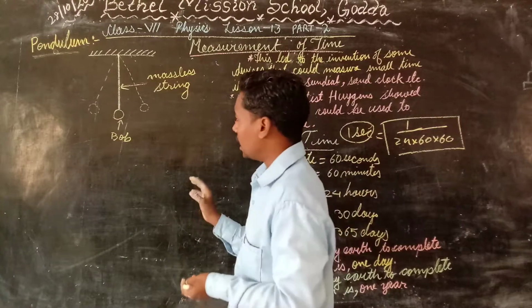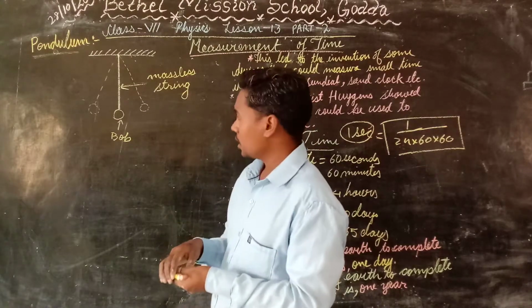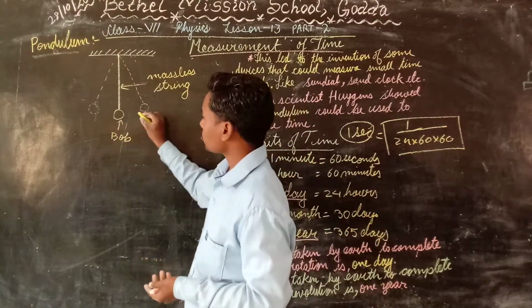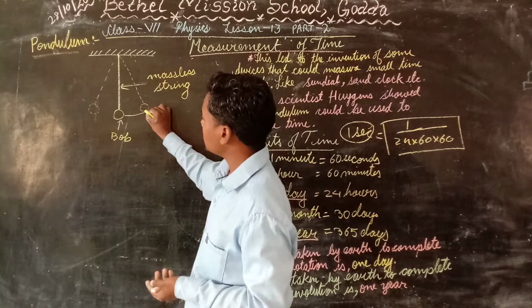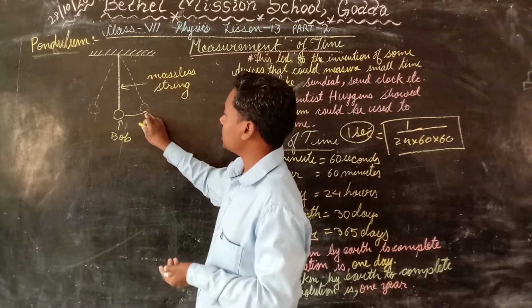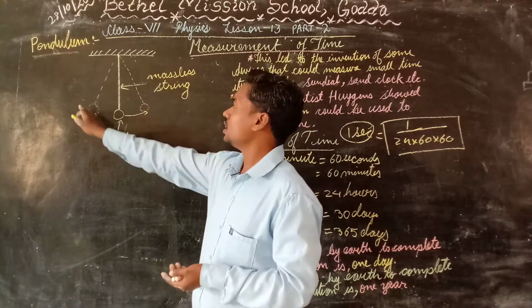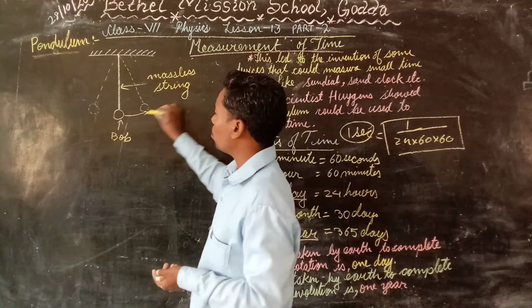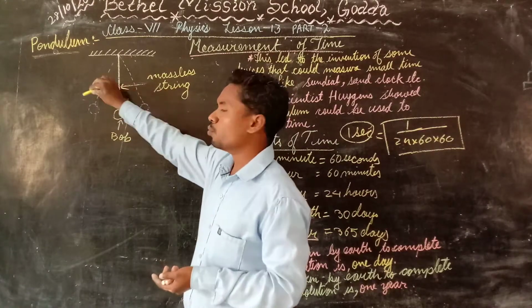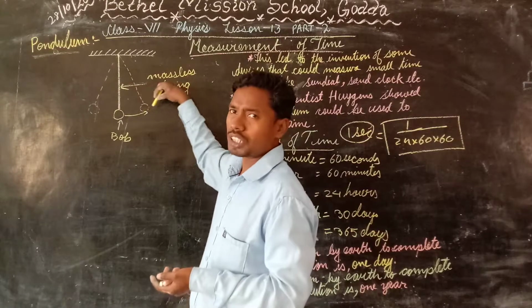If we take this ball to a position and then release it, it will show an oscillatory movement. This you might have seen.